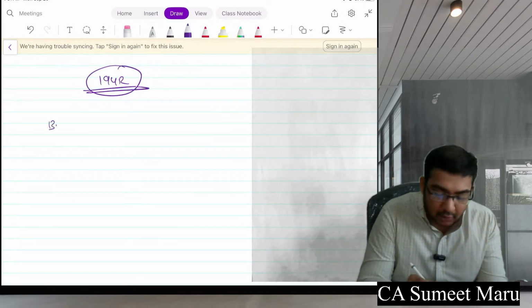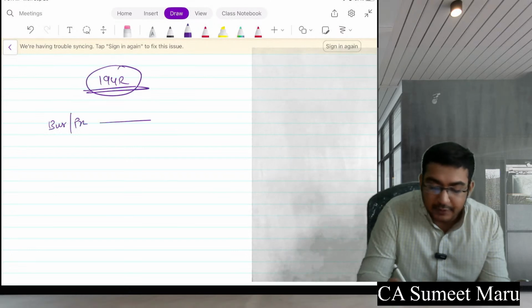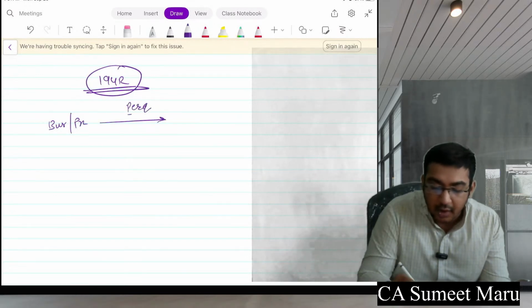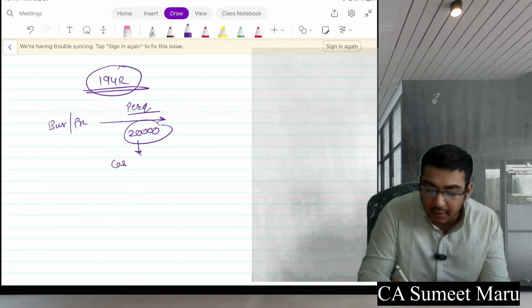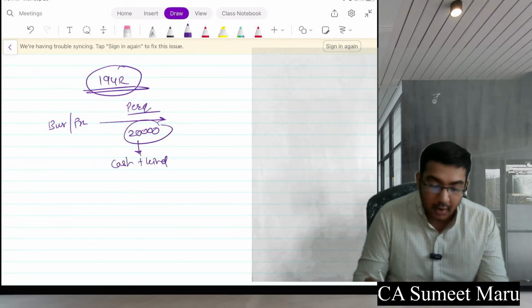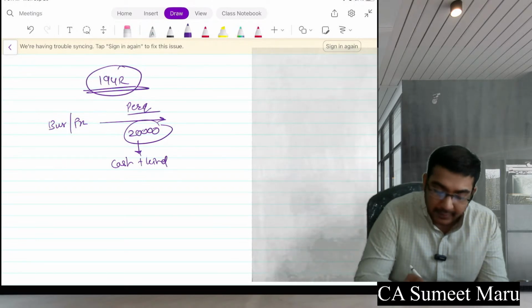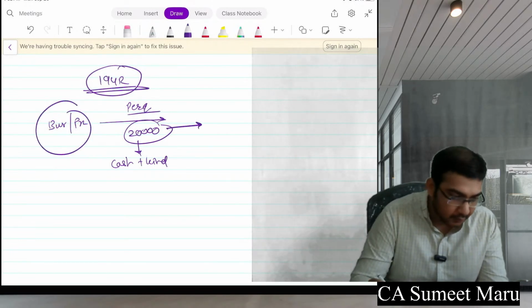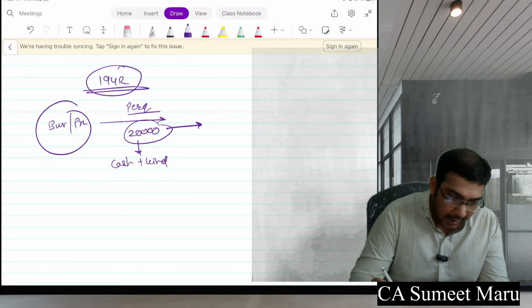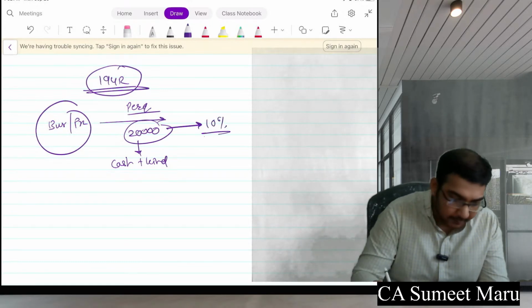When a business or profession gives a perquisite to anyone which is above 20,000, which includes cash plus kind, the TDS will be done by this business or profession at 10%.